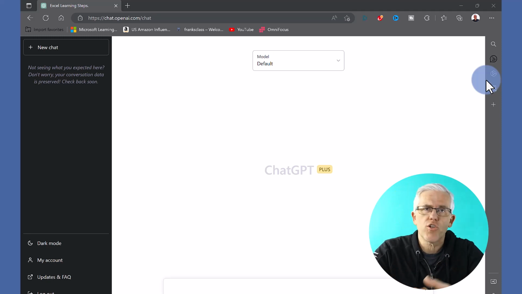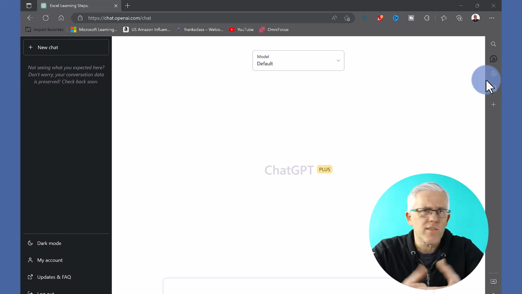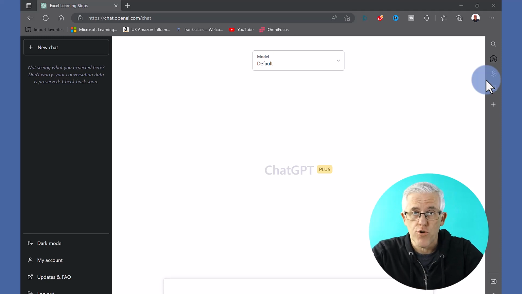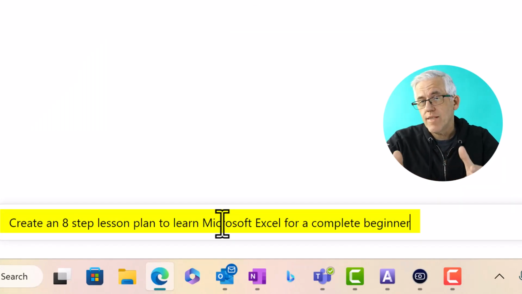I just want to start learning Excel because I know it's such an important skill to have. So where do I start? Let's ask ChatGPT to create a small 8-step lesson plan for me to start learning Excel. Let's type in that prompt. So I've put in the prompt to create an 8-step lesson plan to learn Microsoft Excel for a complete beginner. Let's see what ChatGPT returns to us.